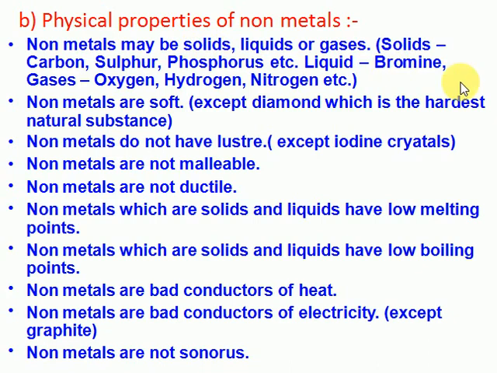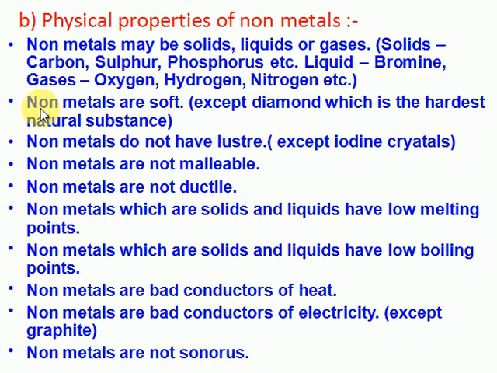The only liquid non-metal is bromine, which is brown in color. Bromine is somewhat poisonous. Next are gases like oxygen, hydrogen, nitrogen, and the noble gas elements. They come under the category of gases.